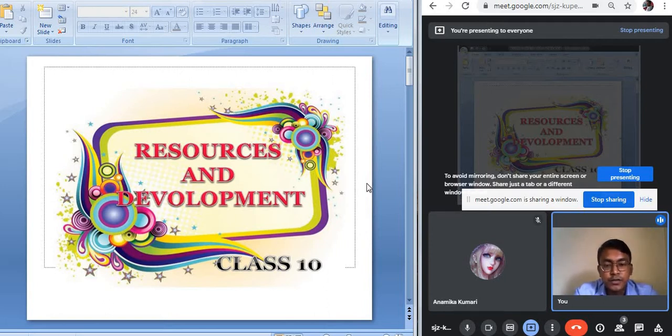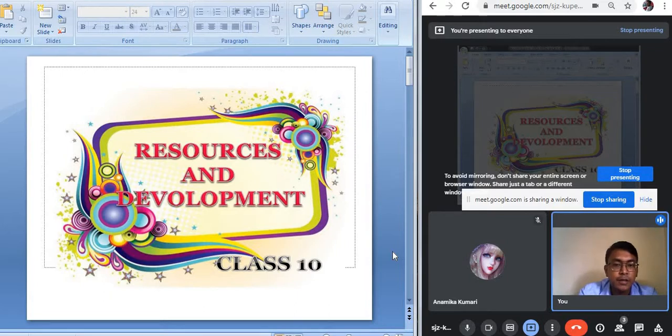Students, we are going to discuss chapter number 1, Resources and Development. Today I'm going to provide you information about the term resource. What do we mean by the term resource? And how do these resources help human beings in different ways to satisfy their needs, and the classification of resources.